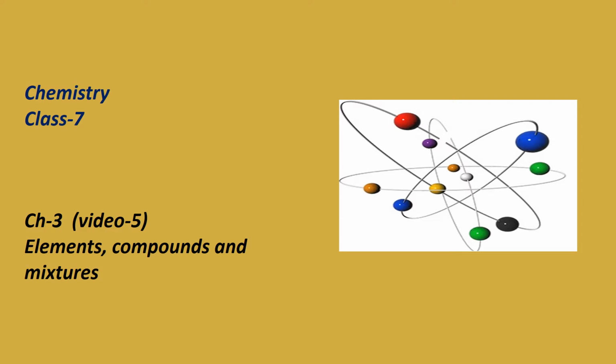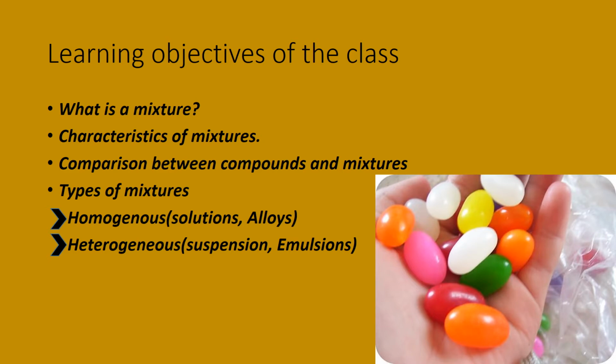This is the continuation video, that is video number 5 of chapter number 3, that is elements, compounds, and mixtures. In the previous class, we have already studied how to write the chemical formulas and what is the significance of the various chemical formulas. In today's class, we are going to start a new topic, that is mixture and what are its characteristics, and a comparison between compounds and mixtures and the different types of mixtures.